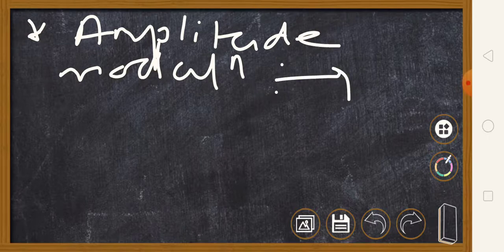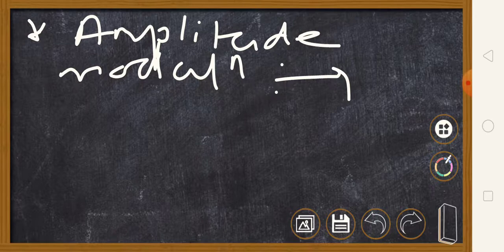Initially I am going to explain the definition, and after that I am going to elaborate that definition with the help of certain waveforms. So what is the definition? According to the name, the definition is like this: if the amplitude of carrier changes according to the instantaneous value, that is the amplitude of modulating signal, then this is known as amplitude modulation.